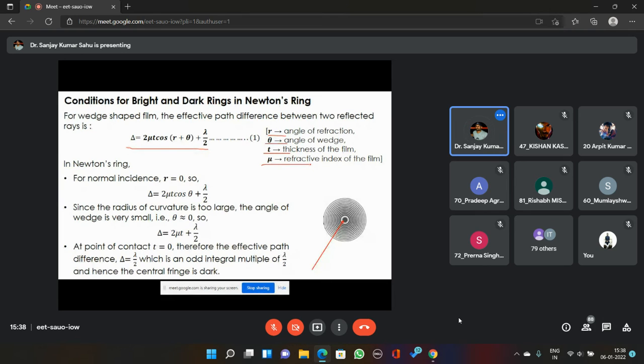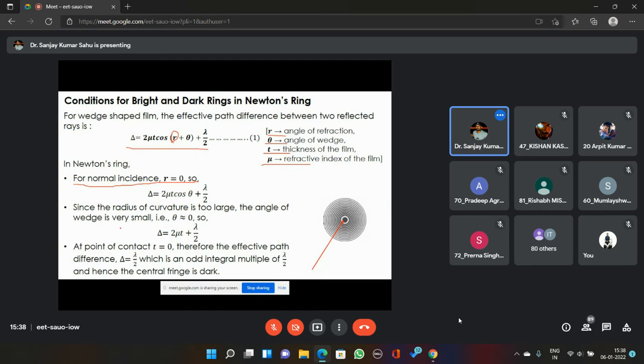Okay, now in this experimental arrangement of Newton's ring, we have used a vertical beam, by putting that 45-degree angle glass plate. So if it is vertical, the angle of incidence will be equal to zero, so the angle of refraction will also be zero. So the path difference will come out to be 2 mu t cos theta plus lambda by 2. By making things vertical, we got rid of the angle of refraction component, and made it easier.